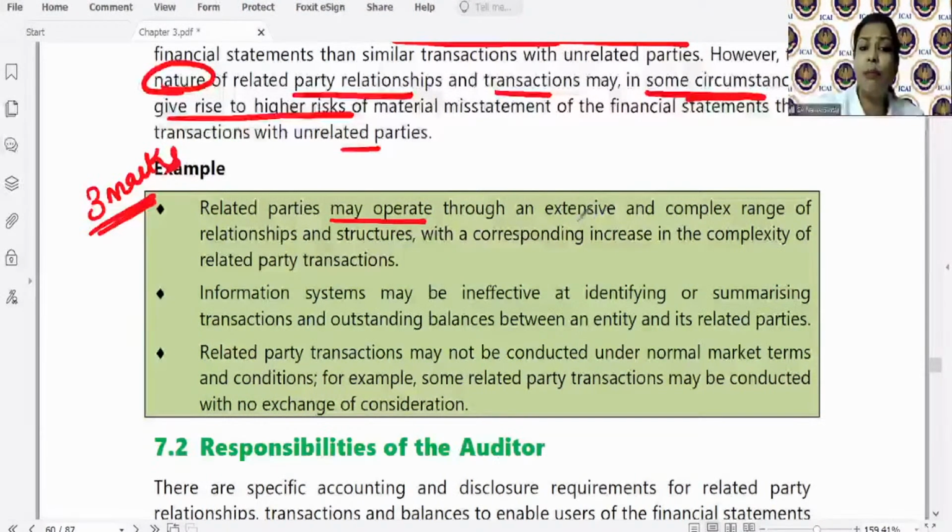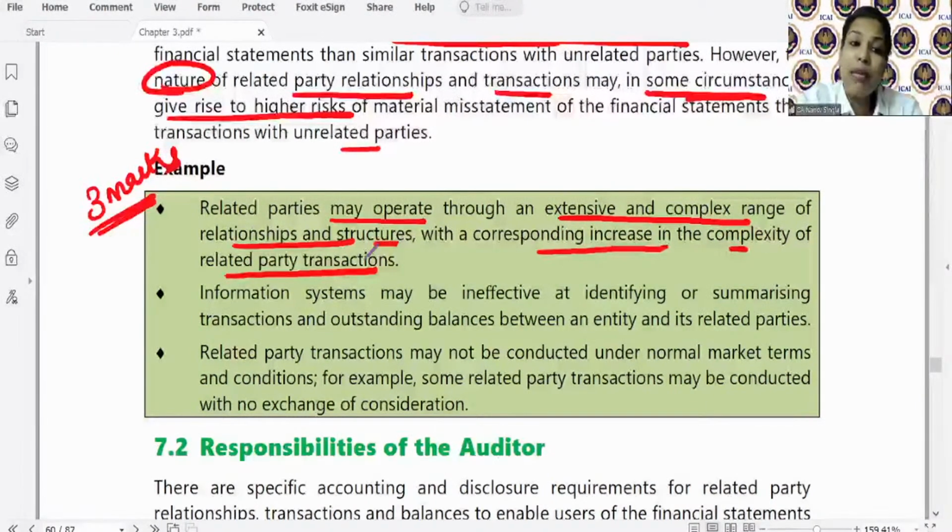Related parties may operate through an extensive and complex range of relationship structures, with an increase in the complexity of related party transactions. See, there may be layers. A is having a transaction with B, further it is having a transaction with a subsidiary of B, right? So that is why complex extensive transactions may increase what? Complexity of related party transactions.